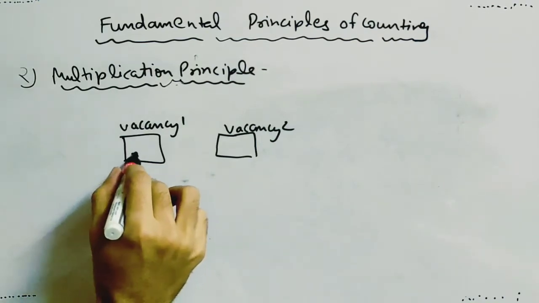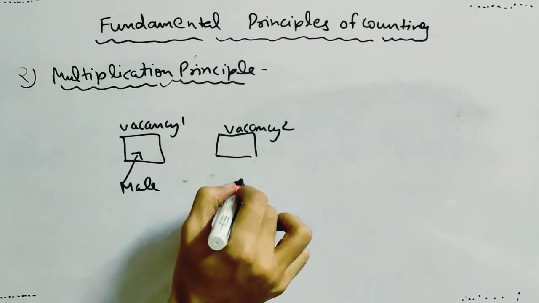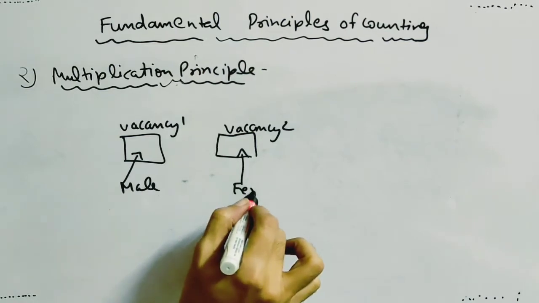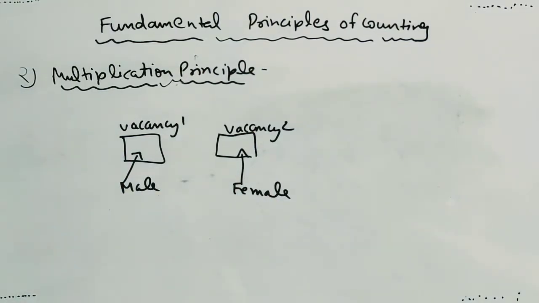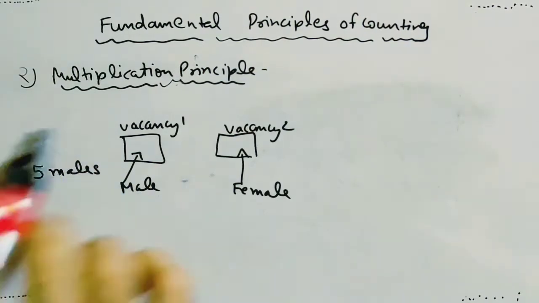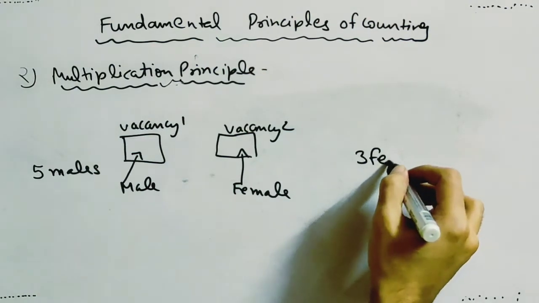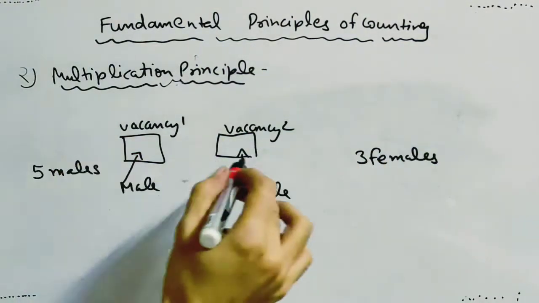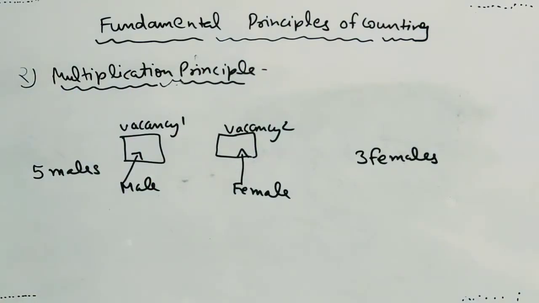Vacancy 1 is reserved for male and vacancy 2 is reserved for a female candidate. There are 5 male candidates who have applied for this vacancy, and there are 3 female candidates who have applied for vacancy 2. Now the question is, in how many number of ways these vacancies can be filled? कितने तरीकों से आप इन 2 वैकेंसीज को भर सकते हैं? Or in other words, how many different combinations we can form of male and female?